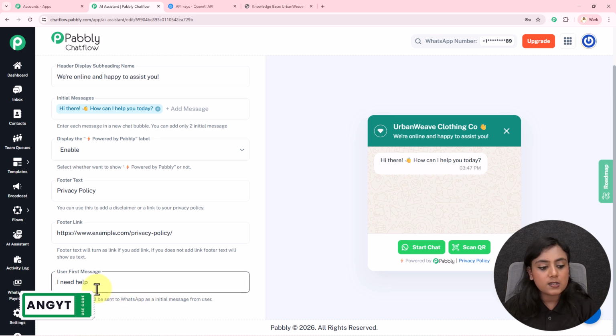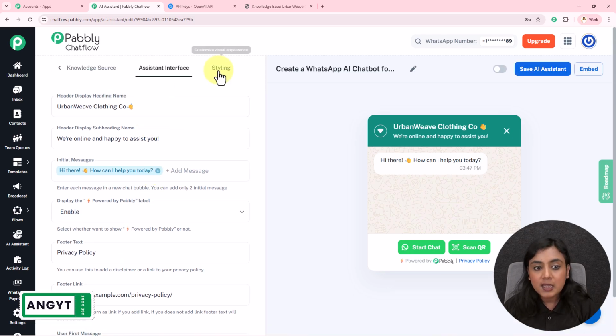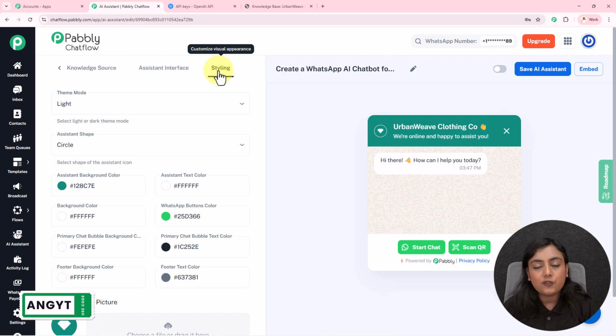Now, next is user's first message. This message will be sent to WhatsApp as an initial message from your user. So let's suppose your user is directly contacting on WhatsApp, not from the website. What is the initial message that you will receive first from the user's end? You have to write that message in this field. I will skip that part. Okay. Next, it is asking for the styling. Now, if you have a business, you might have your own colors and brandings, right?